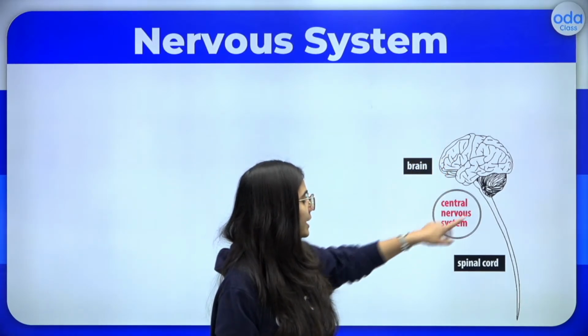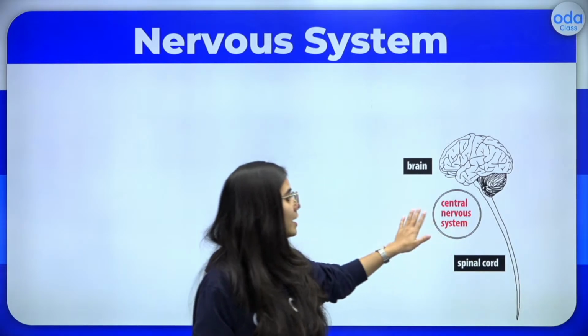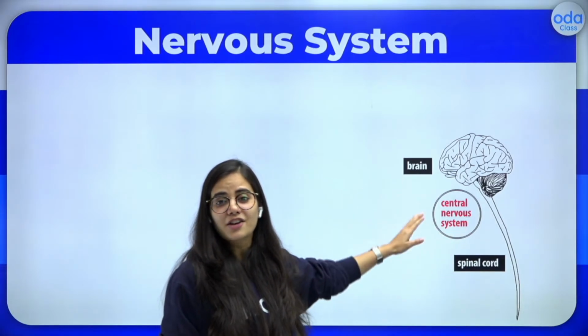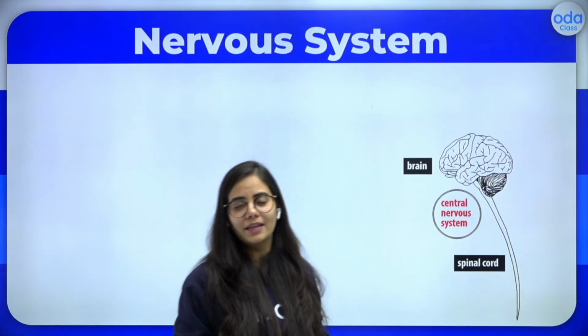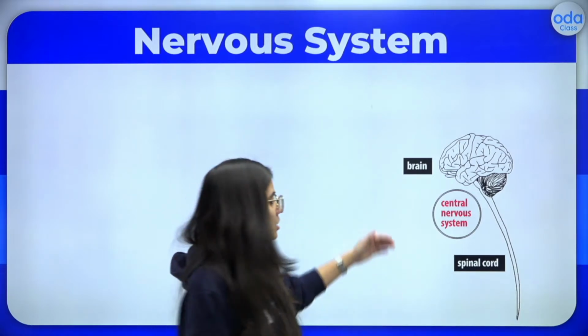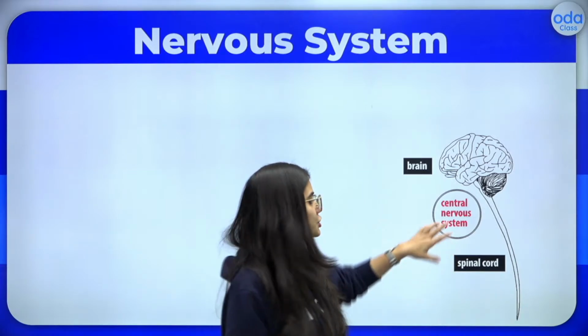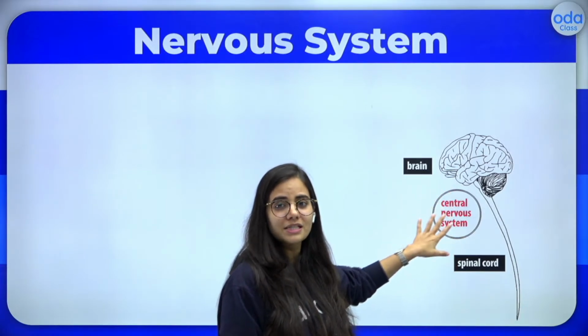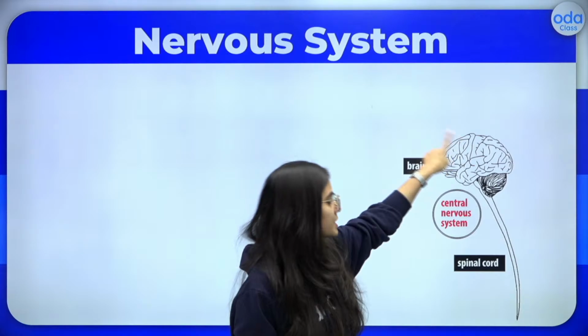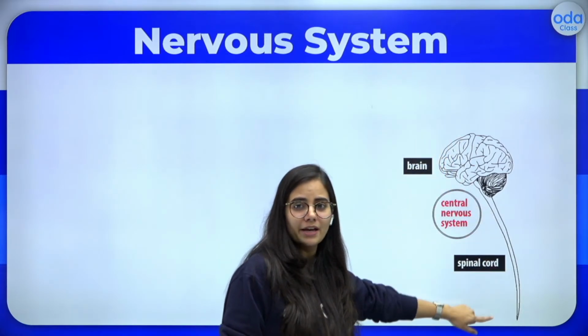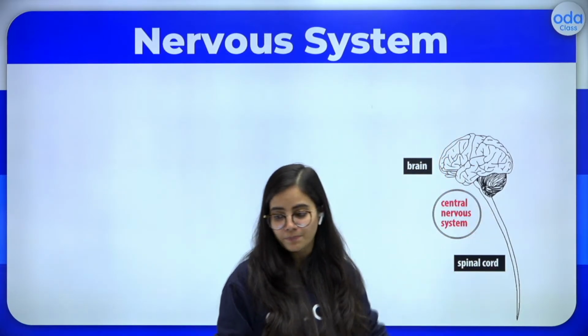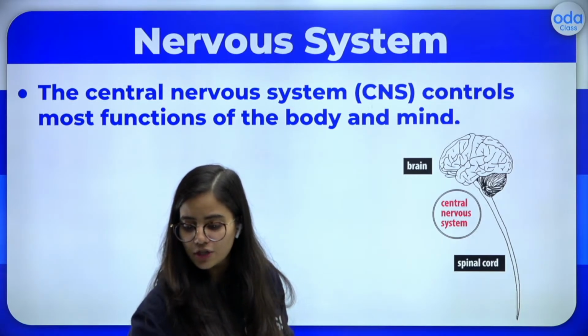So here is the brain and the spinal cord, and they are the central nervous system. You call them CNS also. So wherever you see the term CNS, that refers to the central nervous system, which includes the brain and the spinal cord that is attached to it. So what's the function of these two?